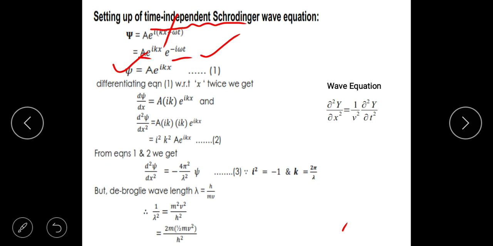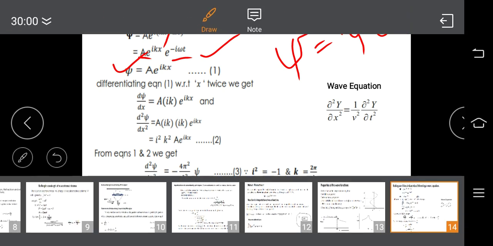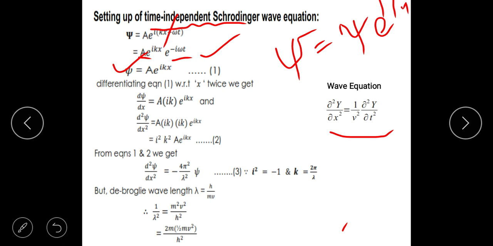So how can I write it now? Now this can be written as capital letter psi is equal to small letter psi. What is small psi? It contains the first term and the third term, multiplied by e to the power i k x. That is what I am going to get. Now I want to fit this into the wave equation. The wave equation has two parts. The left hand side, you have to differentiate the wave twice with respect to space. On the right hand side, you have to differentiate twice with respect to time.